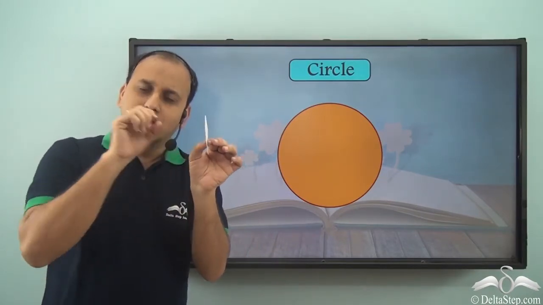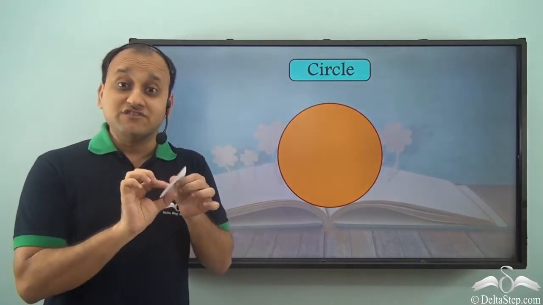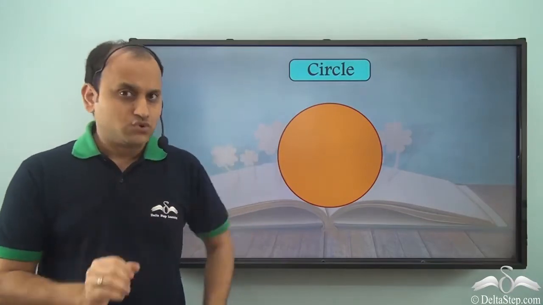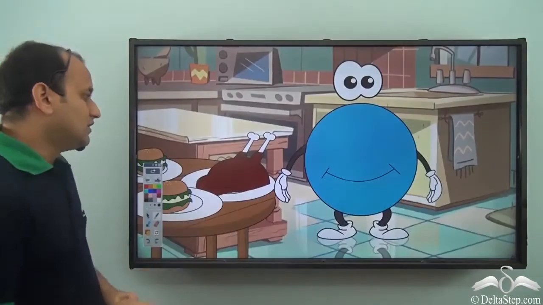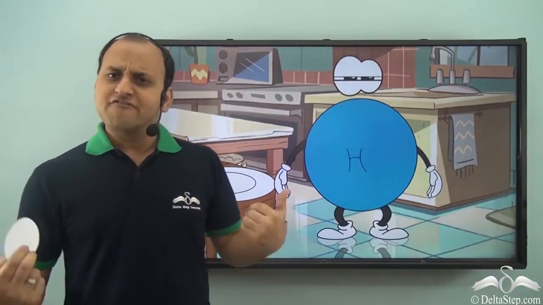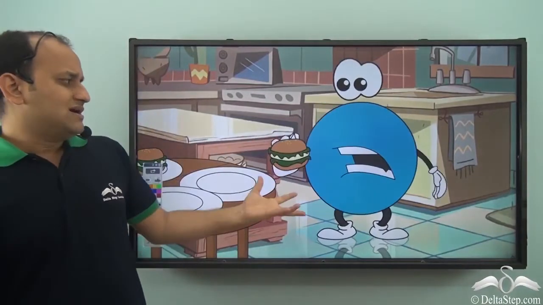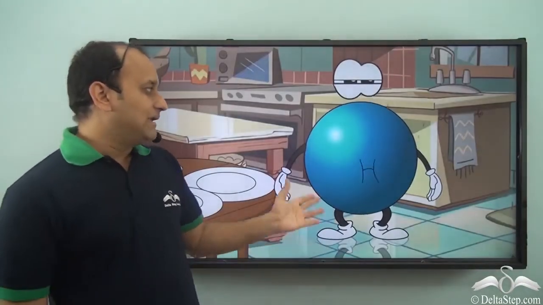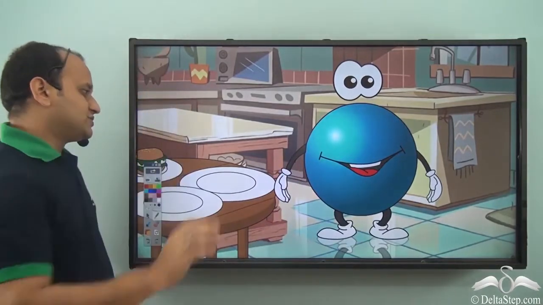So circle wanted to become completely round. So whichever angle you see, you will always find a circle. So what did circle do for that? Well, circle started eating a lot so that it becomes fat and completely round. So once it ate a lot, it actually became a different shape which was completely round.